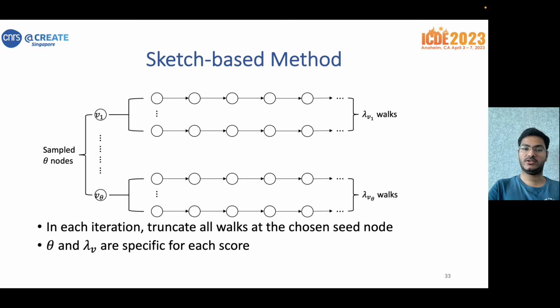Coming to our sketch-based method, it is a further optimization to the random walk-based method, in that instead of starting from all nodes in the network, we only sample walks starting from theta randomly chosen nodes, where theta is less than n. And the remaining algorithm remains exactly the same, which is we truncate all walks at the chosen seed node in each iteration. Even here, the values of theta and lambda v are specific for each score.